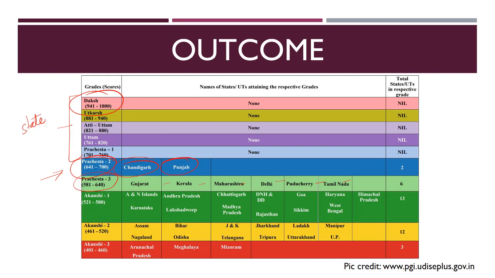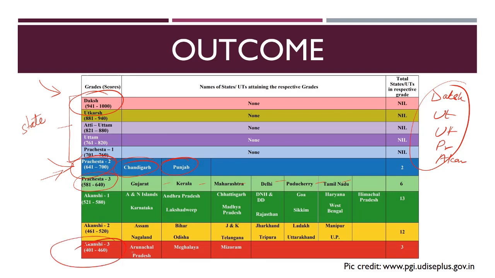Here it is important to remember the name of the top category, and in fact it would be good if you can prepare a list that we have Daksh, then we have Utkarsh, then we have Uttam series, then we have Pracheshta, and then last we have Akanshi. So please remember them. This also can be asked in the examination. But then also remember Pracheshta 2, because here we have the first, that is the best performing states. Apart from that, you should also remember Akanshi 3 because it is having the least performing states, and please remember their names: Arunachal, Meghalaya and Mizoram.